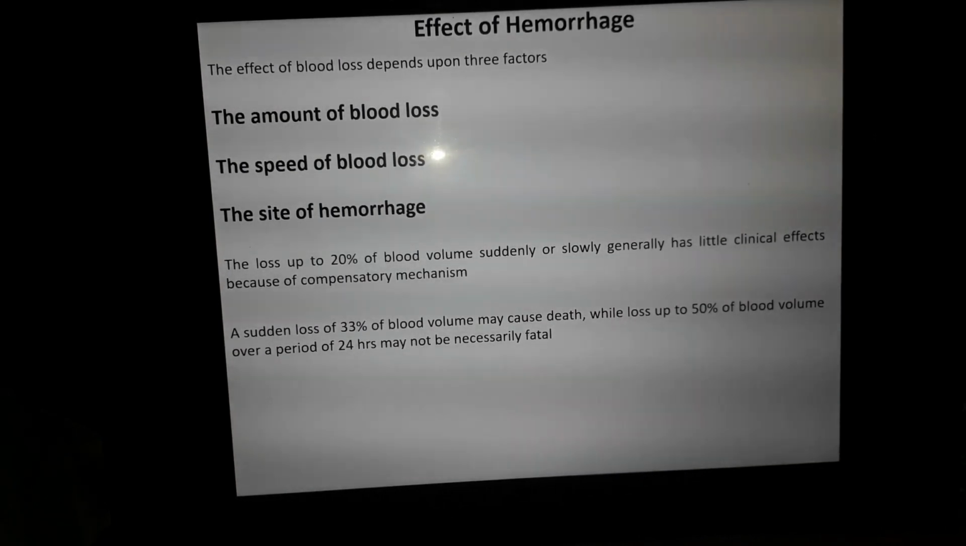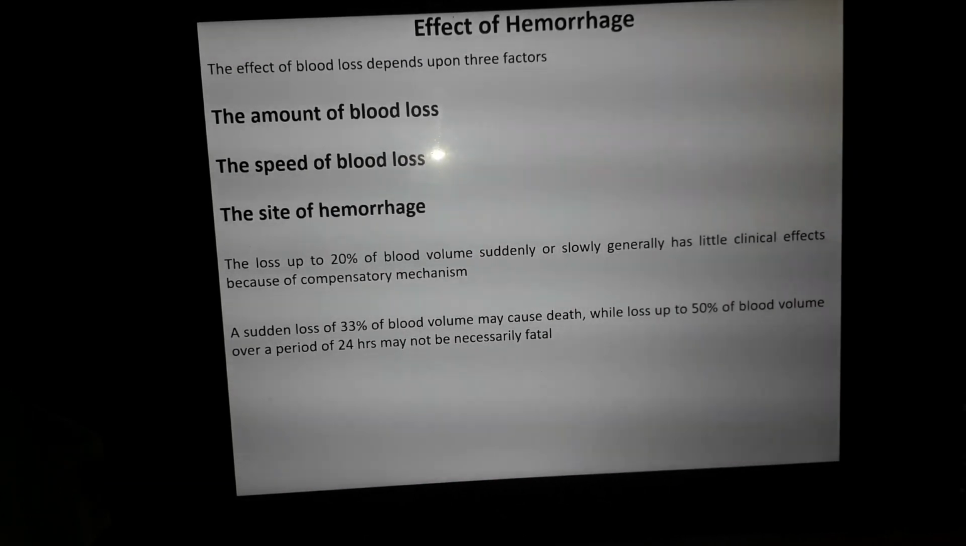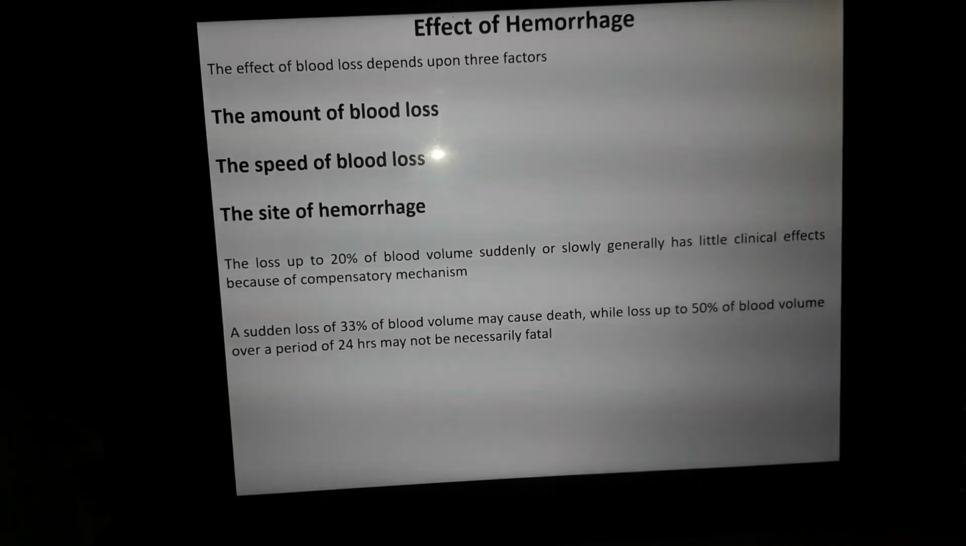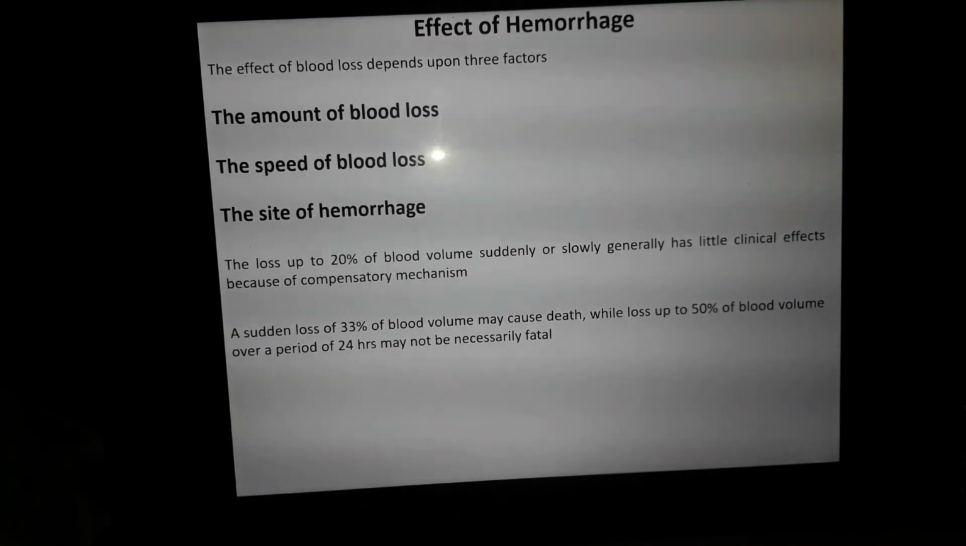If there is sudden loss of 33% of blood volume, that may cause death. While if there is loss of 50% of blood volume over a period of 24 hours, it may not necessarily be fatal. You may understand this: sudden loss of 33% may cause death, but 50% of blood volume lost over 24 hours may not necessarily be fatal.